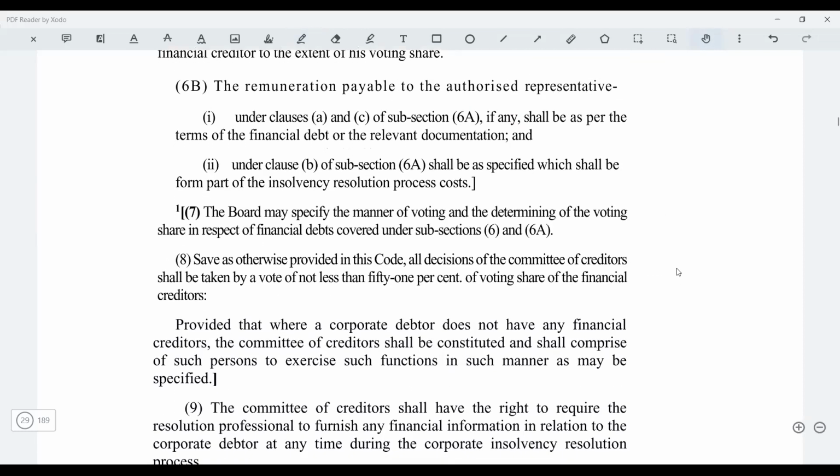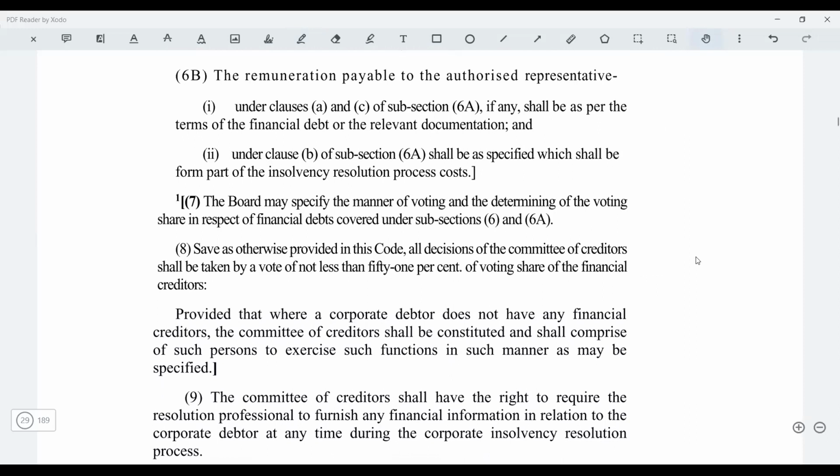Now, from where will the remuneration be paid to this authorized representative? It will be paid by the person whom they are representing. Like I said, the insolvency professional who is representing A, the debts will be paid by A, the remuneration will be paid by A. So this is a twist which they have made here.